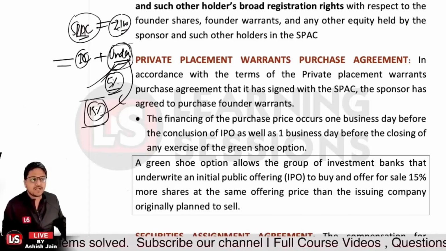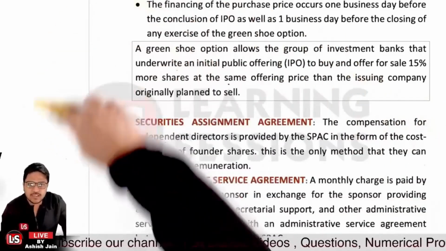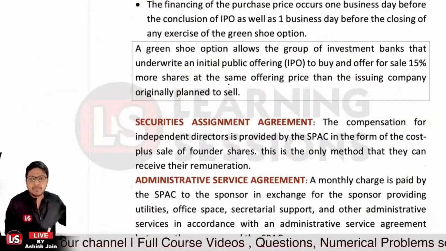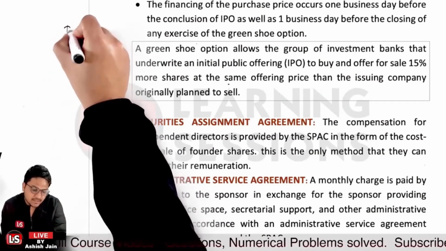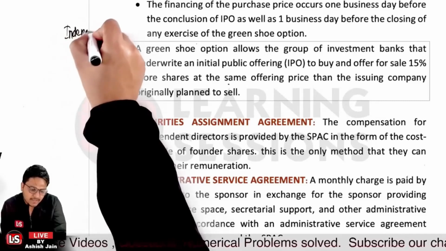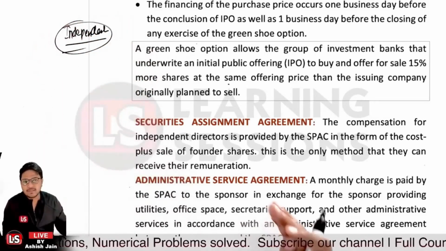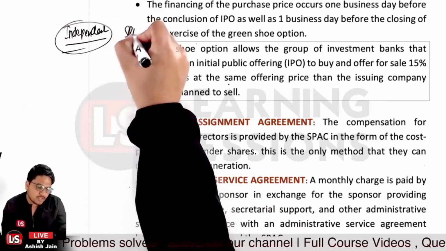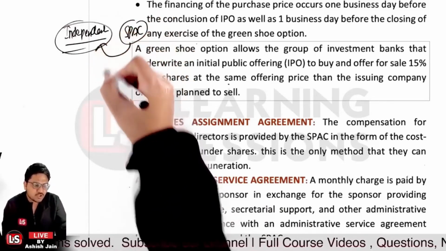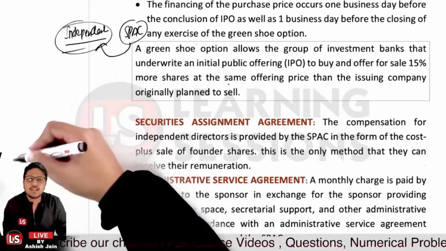Okay. Further after that, it's related to the securities assignment agreement. Now, compensation for the independent directors. There are independent directors, right? The compensation to the independent directors is provided by the SPAC in the form of cost-plus sale of founder shares.